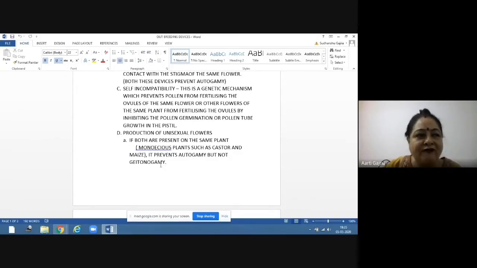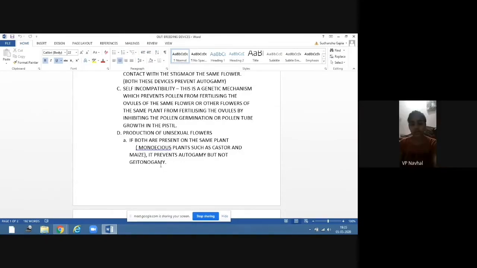So one male flower is there, one female flower is there in that plant. So what can happen? The male flower can send its pollen to the stigma of the female flower and fertilization can occur. So that's why it is not preventing geitonogamy. It is only preventing autogamy.